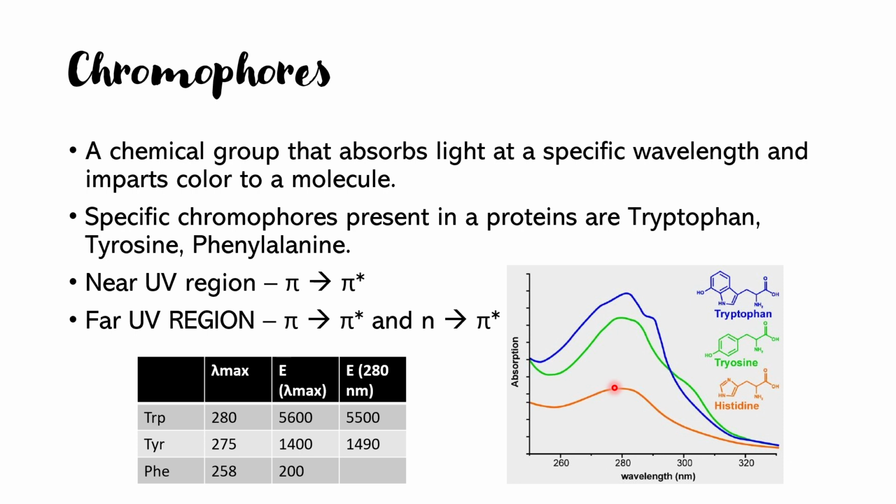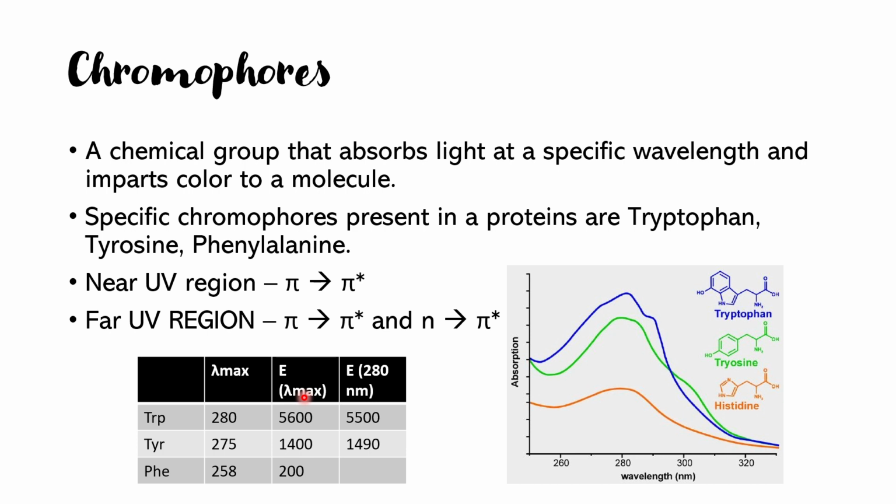So what does the E show here? E is the molar absorption coefficient. What does it actually represent? At a particular concentration, if a protein has a higher number of tryptophan, it will show higher absorbance. E of tryptophan is 5600, the molar absorption coefficient for tyrosine is 1400, and for phenylalanine is 200. You do not have to learn all of these because they will be given in the paper, but I have written them here for reference purposes.